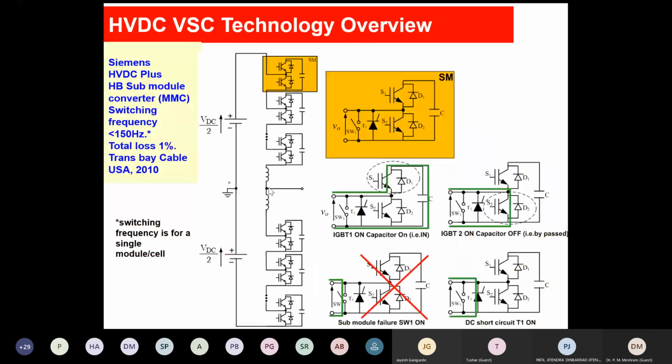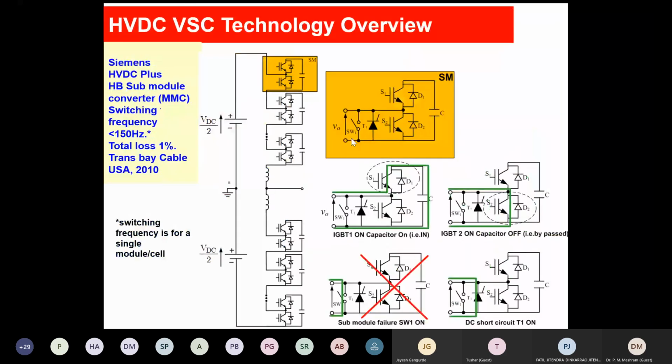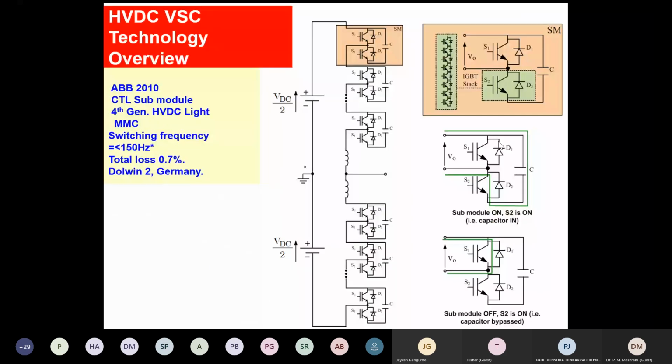Siemens HVDC plus MMC, switching frequency less than 150, total loss 1%, Transbay cable, USA. This is fourth generation HVDC light. This is of Siemens. This is of ABB. They cannot use this submodule, so they will have to change. They had changed. Instead of taking 1 point from here, they have connected here because Siemens had the patent of the above half bridge. This is fourth generation cell by ABB by the name HVDC Light.